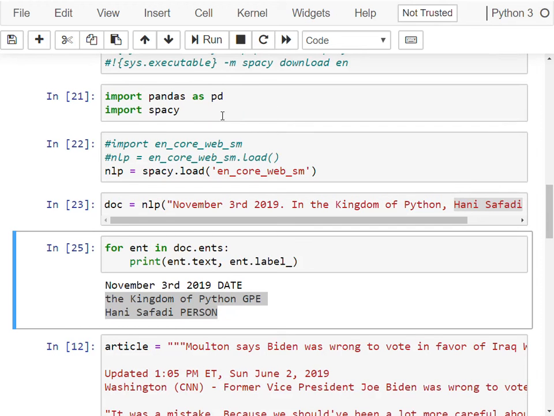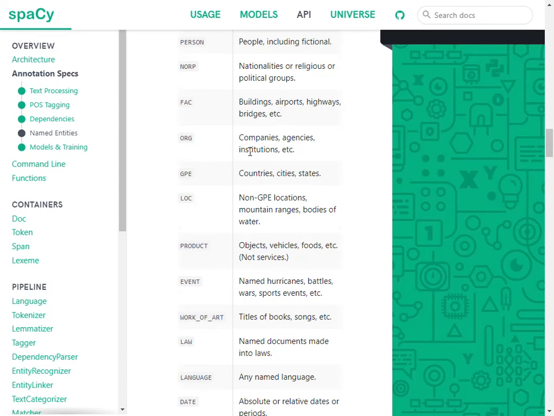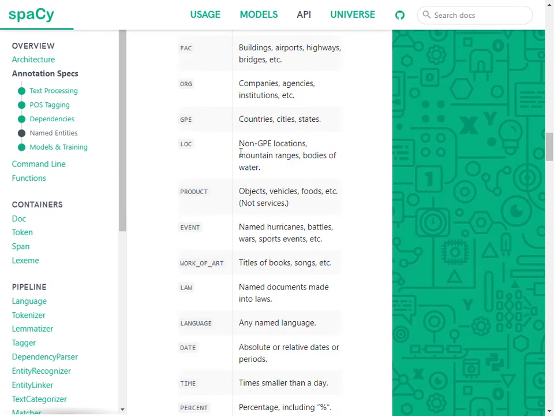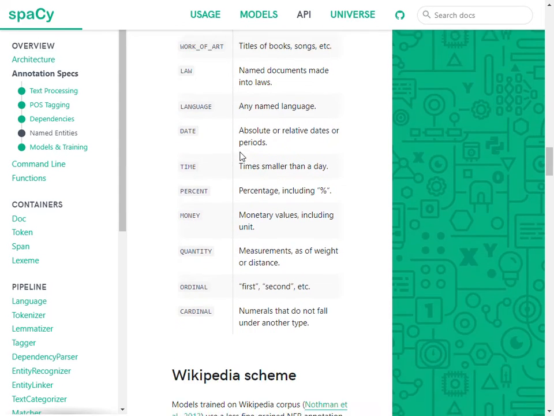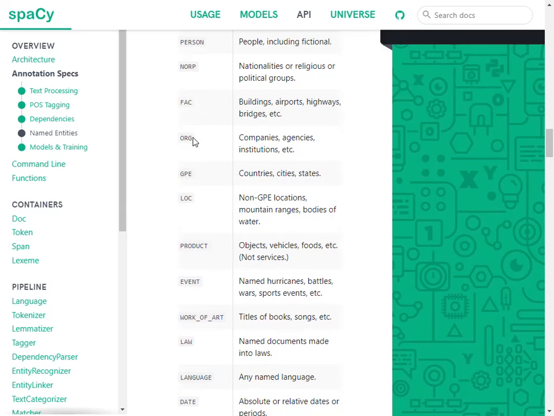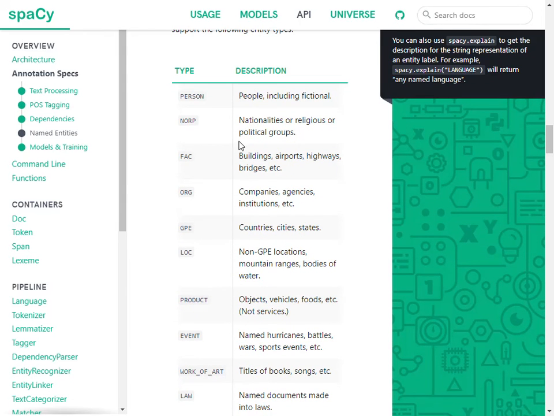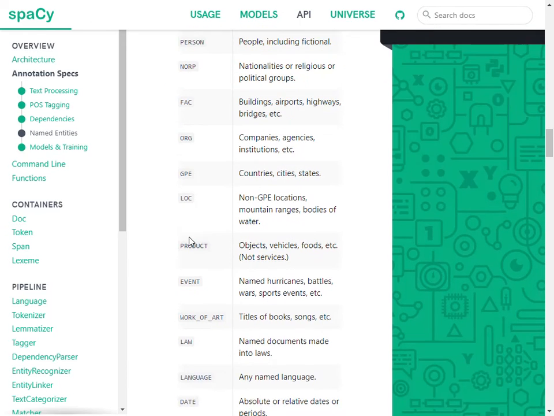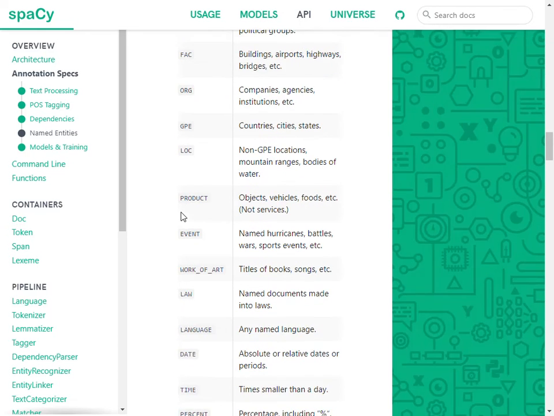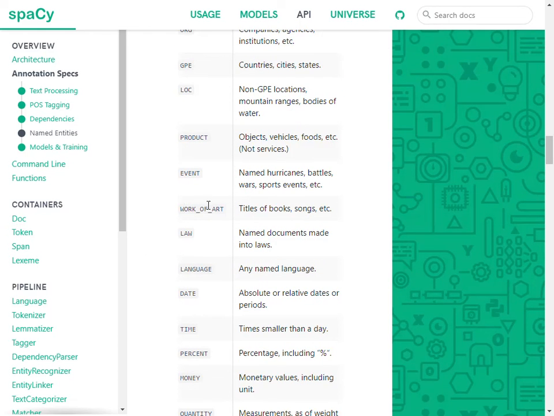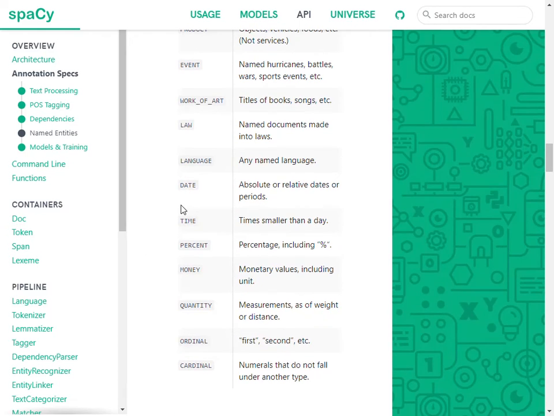spaCy detects various kinds of entities. If I take a look at the documentation, it says that it can detect some of these built-in entity types, including things like person names, organizations, general places like countries, cities, and states, other locations that are not general places, products, events, work of art, language, date, and so on and so forth. And spaCy also provides ways to customize what's under the hood.